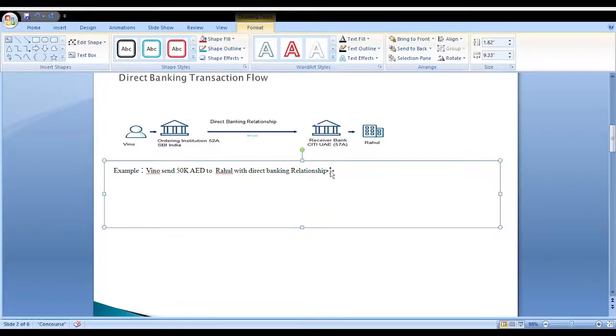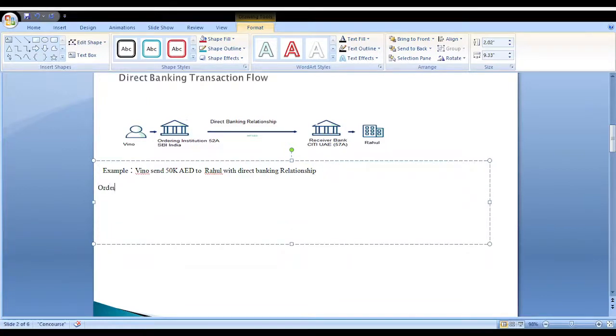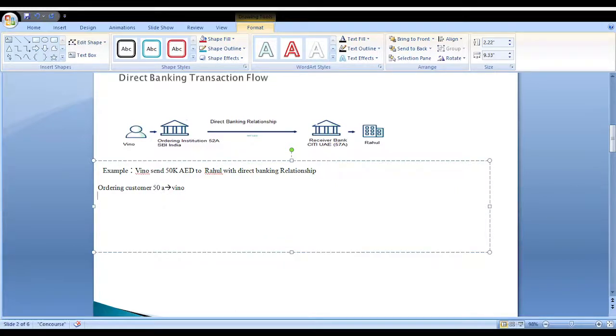Who is the ordering customer of this example? Vinod. Ordering customer, 15k, Vinod. Vinod approaches the ordering institution, SBI India.